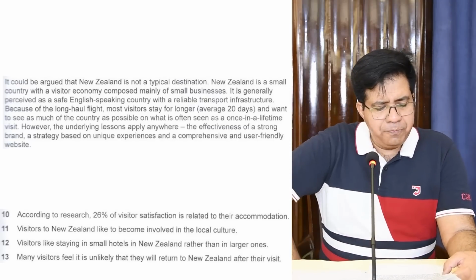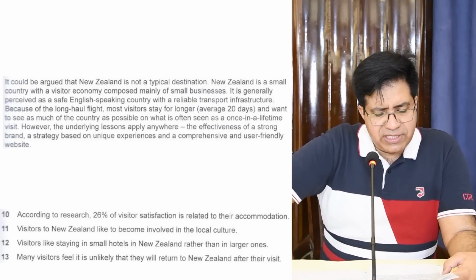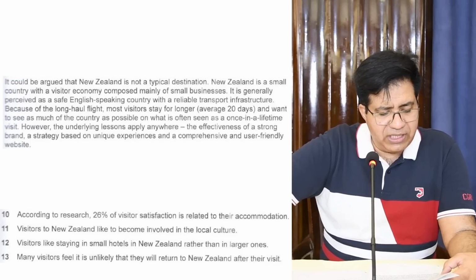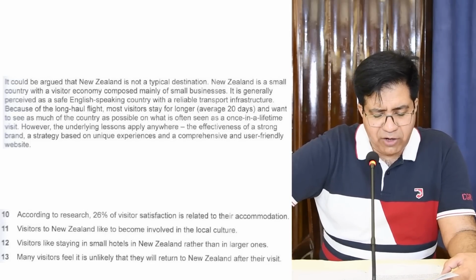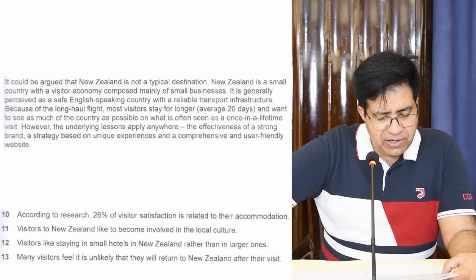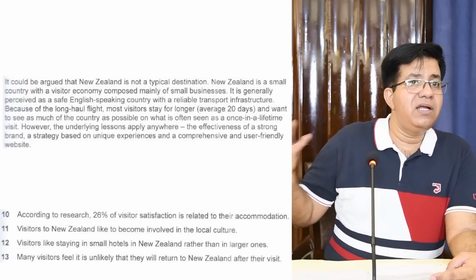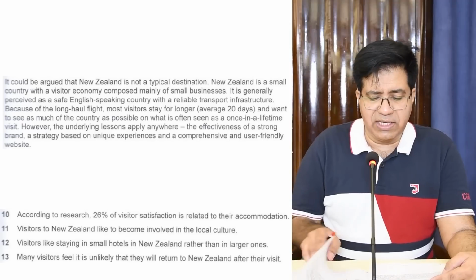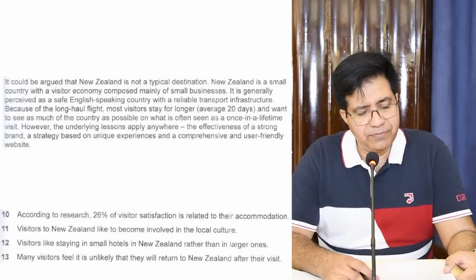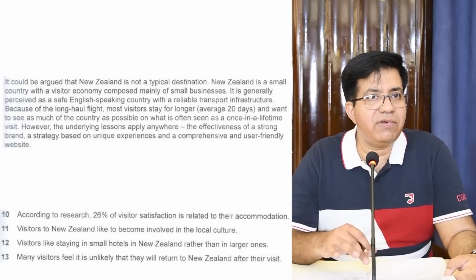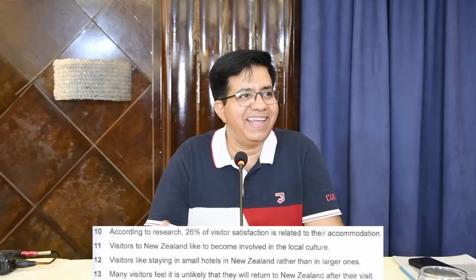Last paragraph, it could be argued that New Zealand is not a typical destination. New Zealand is a small country with a visitor economy composed mainly of small businesses. It is generally perceived and all that. So is there any comparison? Not at all. So correct answer is not given. This is actually a not given. Okay, they have no information on that at all.